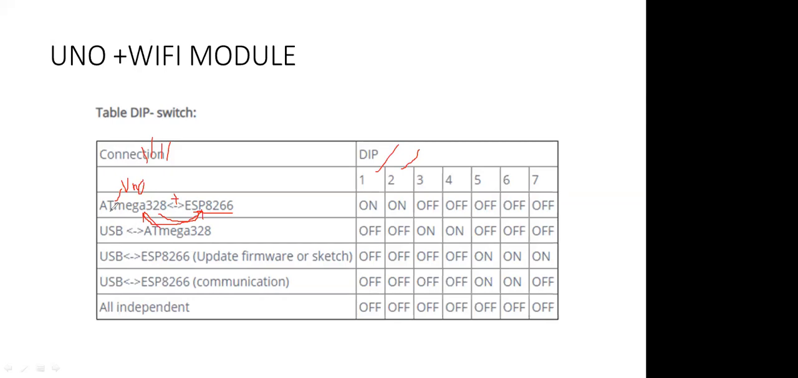That is very important. So how can you use it as an Arduino device? This configuration you have to use as an Arduino device.